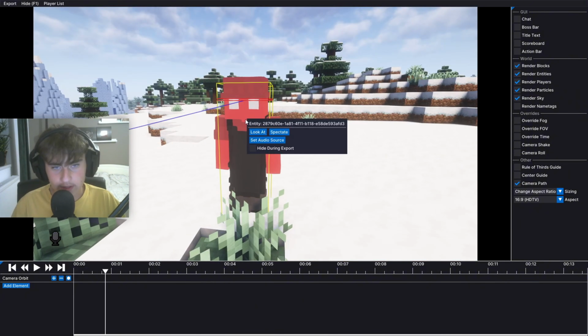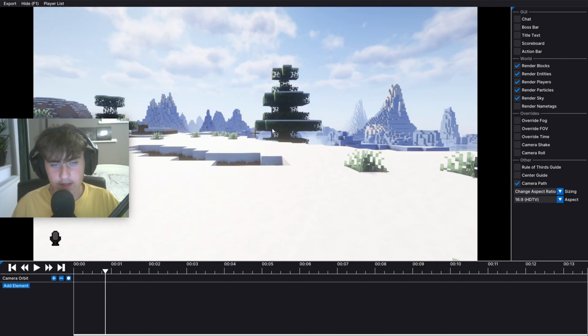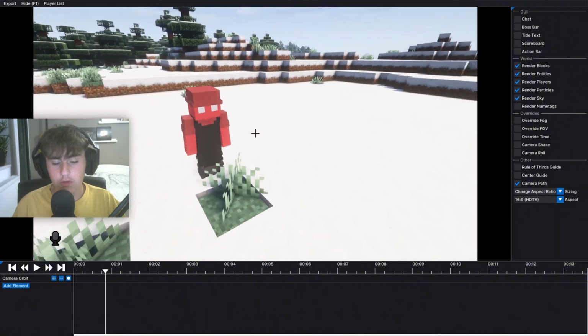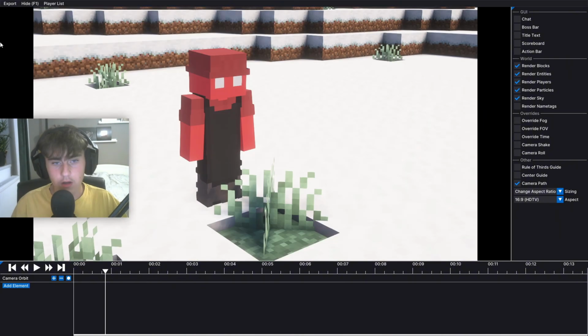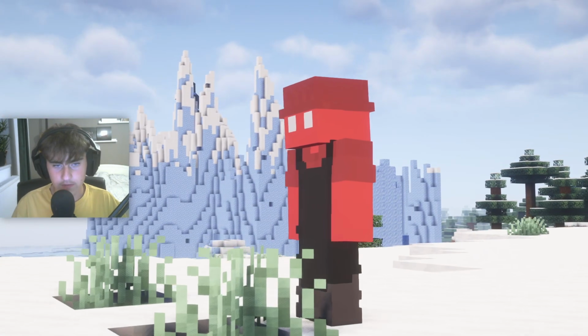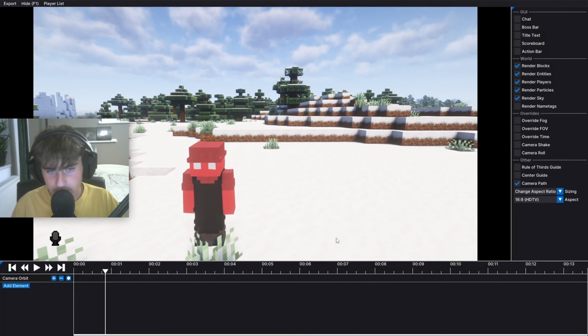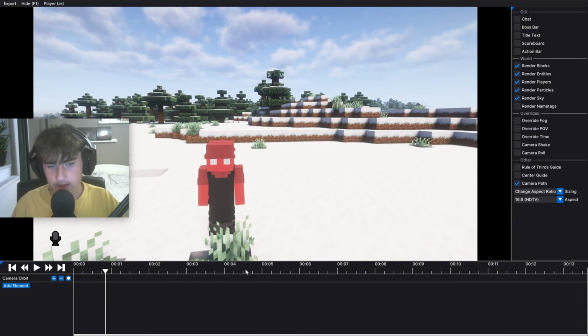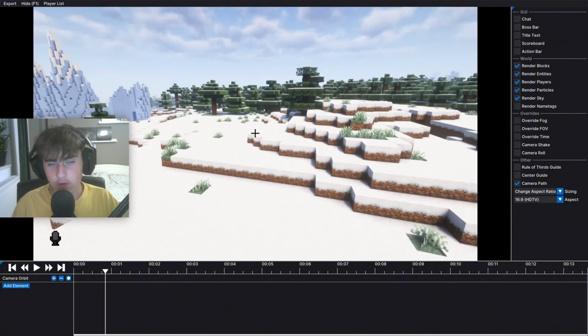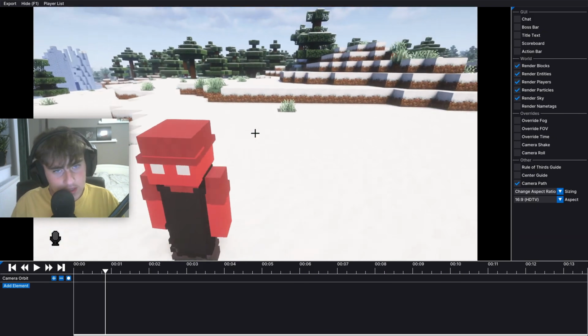And you can also right click the player and look at them, spectate, or set audio source. You can spectate, and to get out of it you can just press shift, boom. And also if you want to take a screenshot, you can just press F1 and take a screenshot really easily from here. There's a lot more stuff you can do in this mod that I didn't show you, and shortcuts and tips and tricks you can use to speed up your workflow, but I kind of tried to explain most of it.